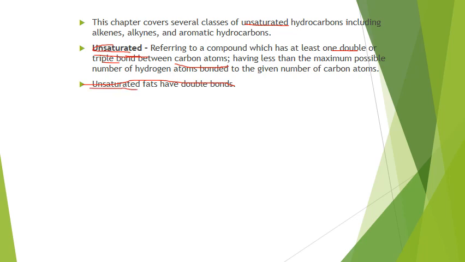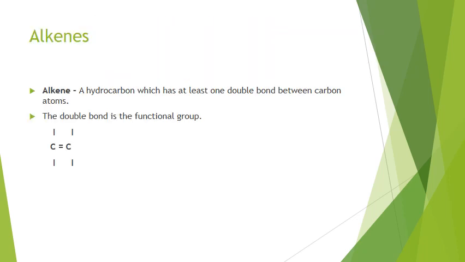You may have heard about saturated and unsaturated fats. The reason they call them that is because some fats have all single bonded carbons, which we call saturated fats, and unsaturated fats are ones that have at least one double bond in them.